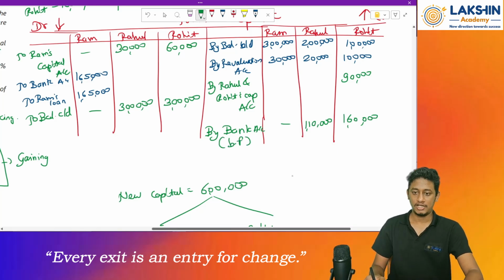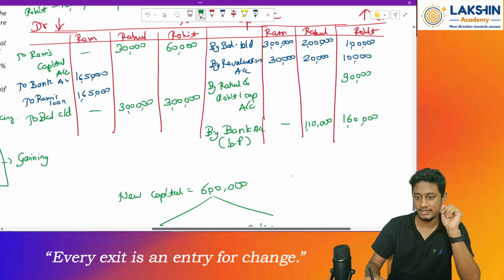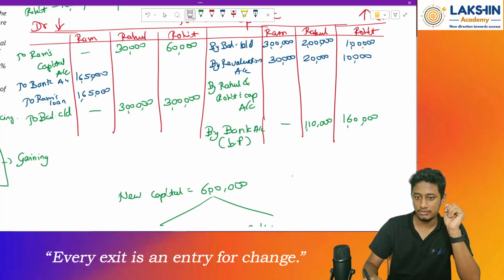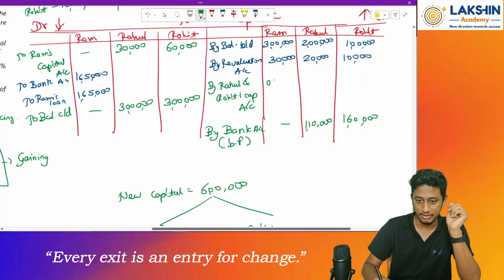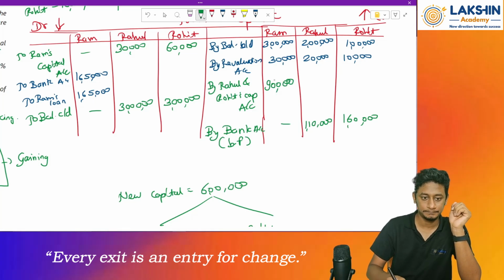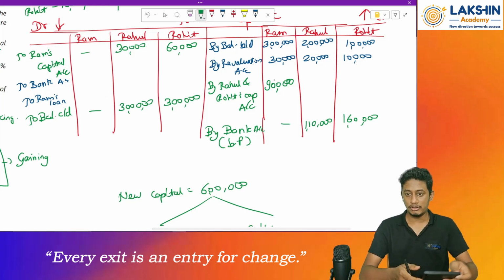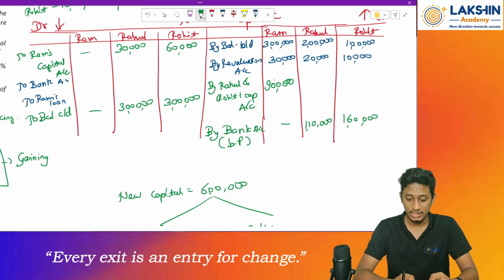Oh, I made a small mistake over here. This has to be taken to Ram's account. This is actually Ram's account, right? Goodwill. These two are proper. Only this is the issue. So this value will change. Goodwill was wrongly given to Rohit's account. Sorry. So 3 lakh plus 30,000 plus 90,000 equals 4 lakh 20.